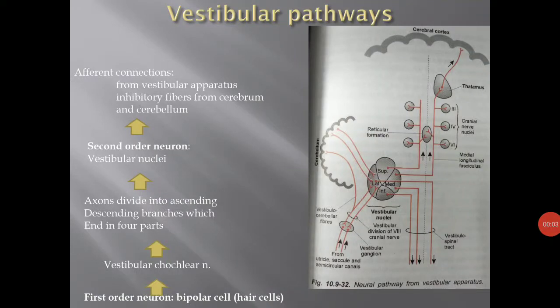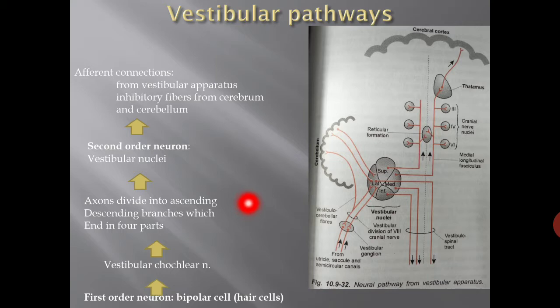Today we are going to discuss vestibular pathways and their afferent and efferent connections. In the previous lecture we discussed the structure of the vestibular apparatus. In this pathway, we know that the first order neuron is the bipolar cell, the hair cell. The axon of this cell basically forms the vestibular division of the vestibulocochlear nerve, the eighth cranial nerve, which enters the medulla.